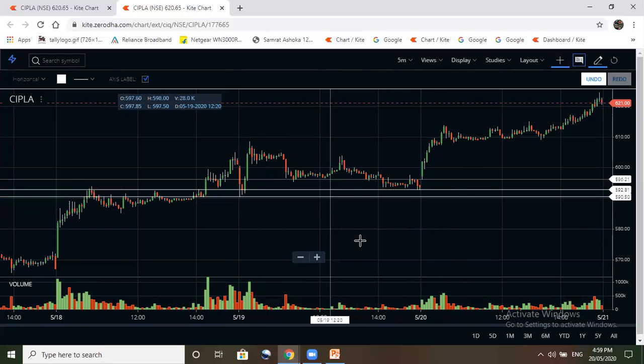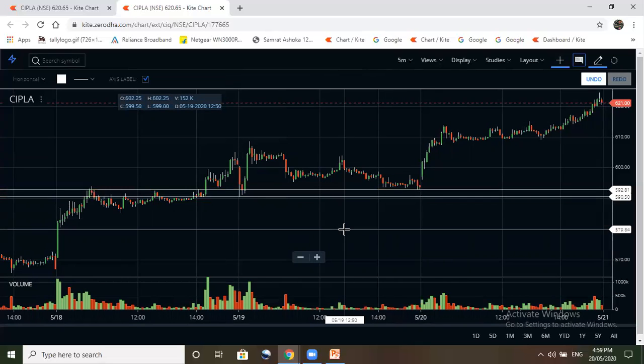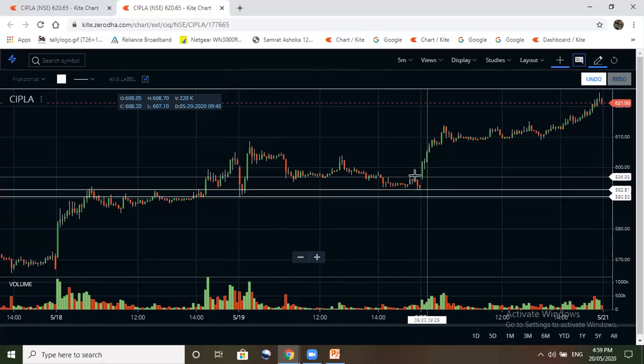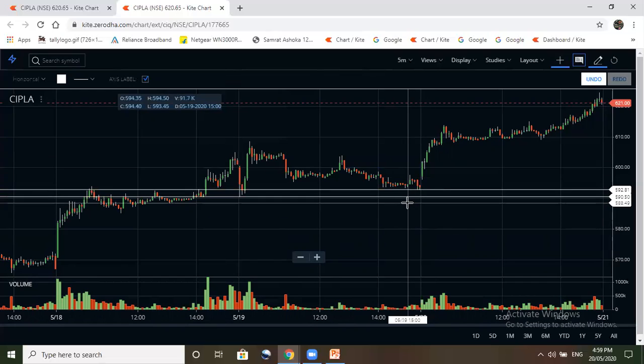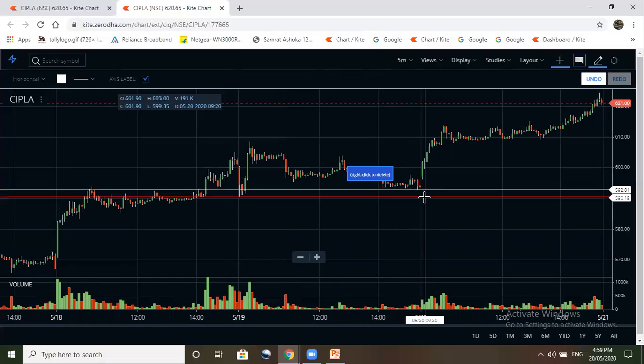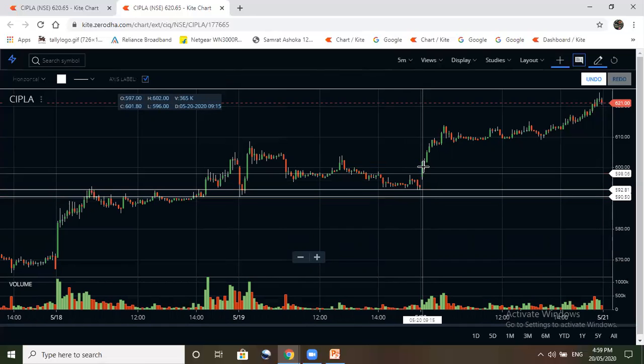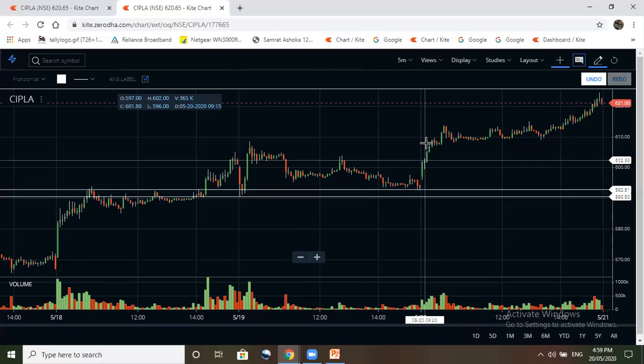We are not discussing here target, or the risk reward ratio also. So here we are just discussing how to put the stop loss and how to put the trailing stop loss. So here you have put the stop loss. Now as the stock moves higher, then you have to trail your stop loss.